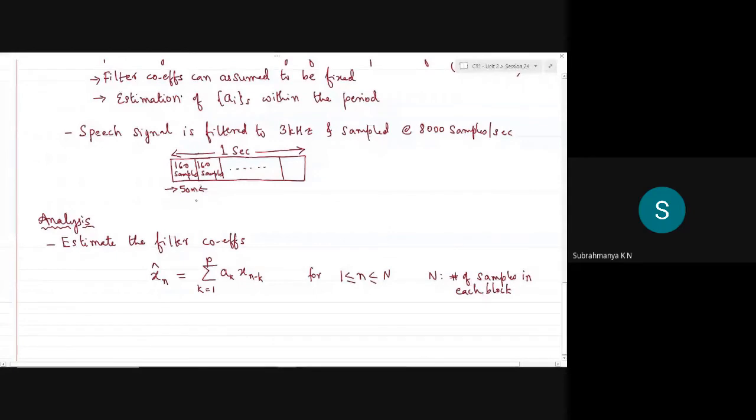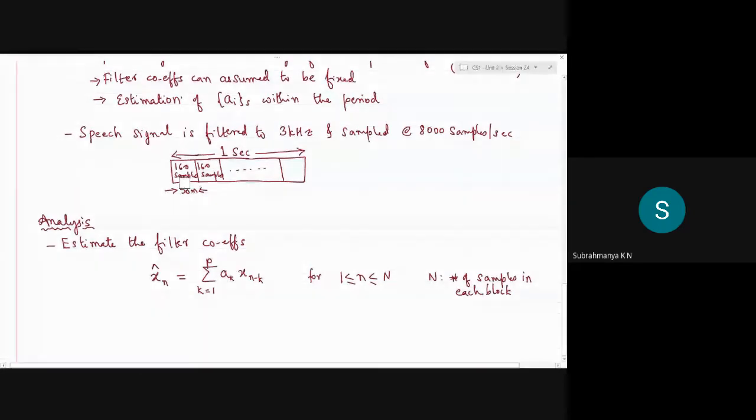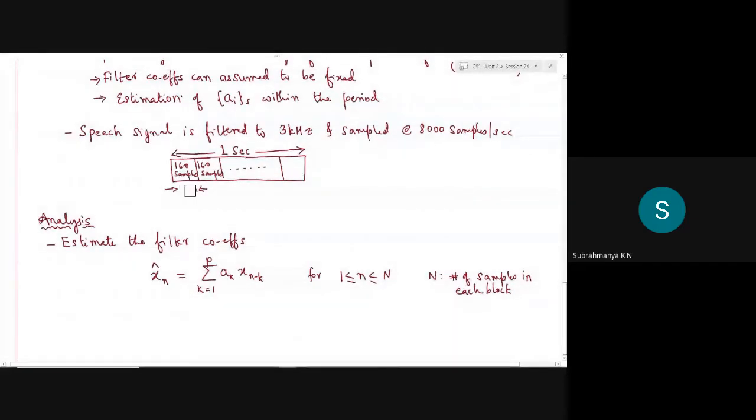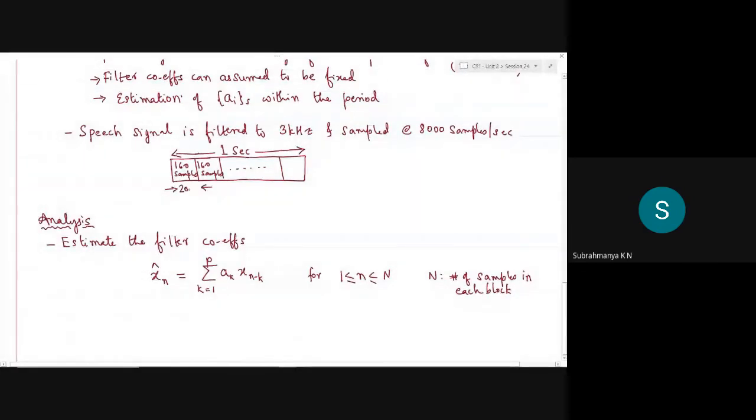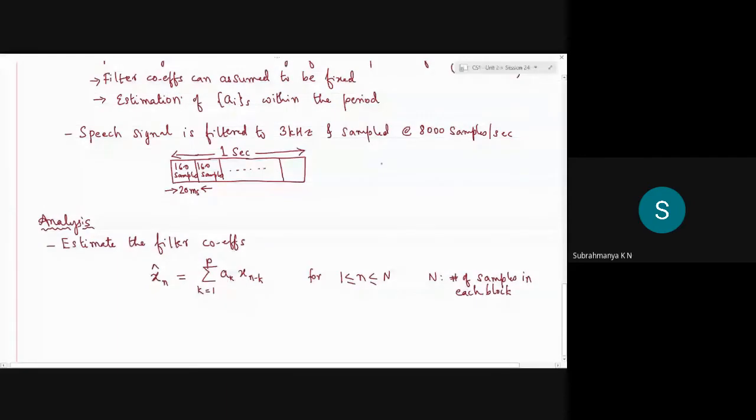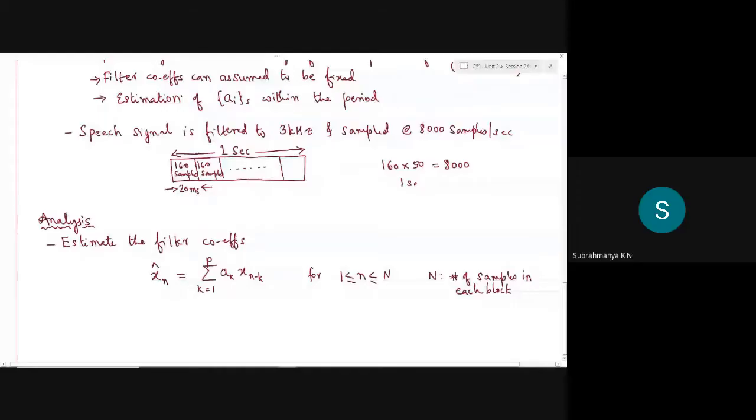50 blocks of 20 milliseconds. Yeah, so what I told, I thought this will give me around that value. The total number of blocks here, 160 into 50, will give me 8,000. That's correct. So 160 into 50 will give me 8,000, and 1 second over 50 is actually 20 milliseconds. Sorry, I didn't cross verify that.